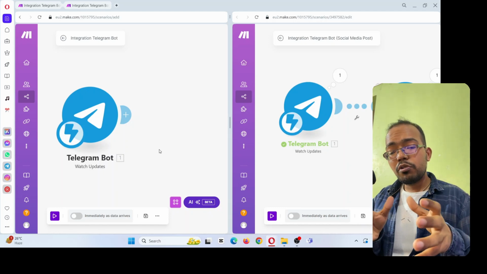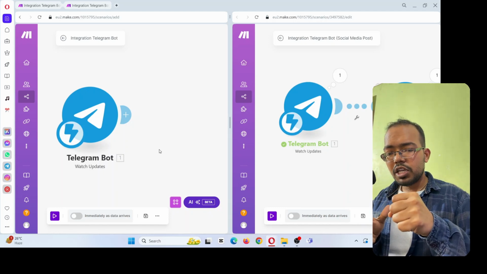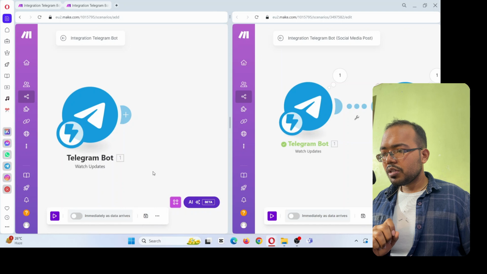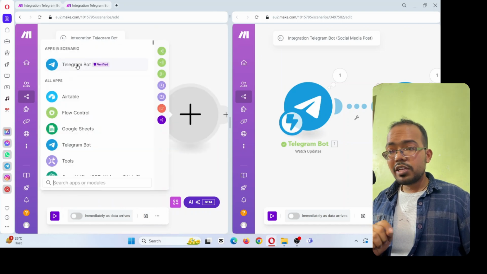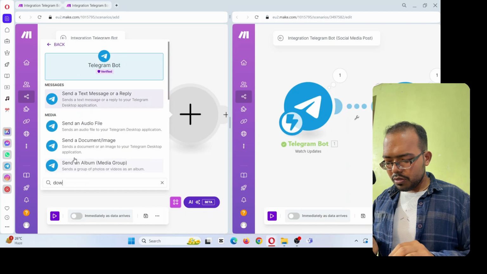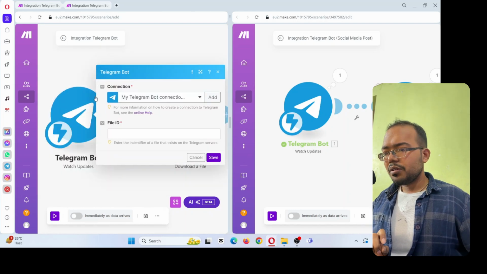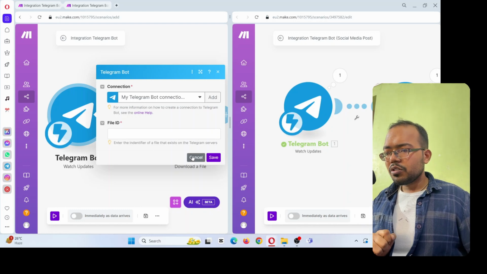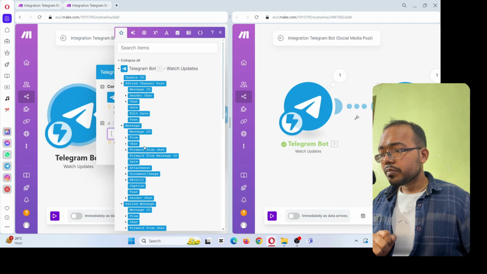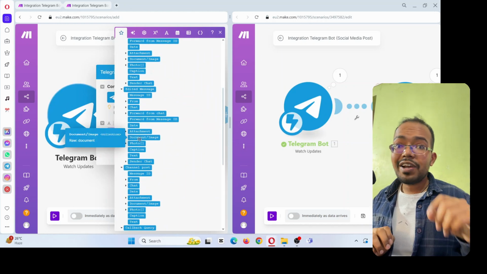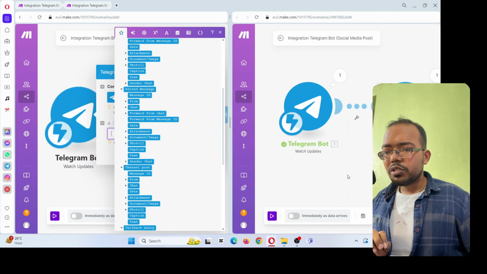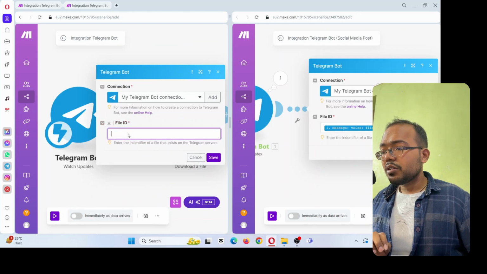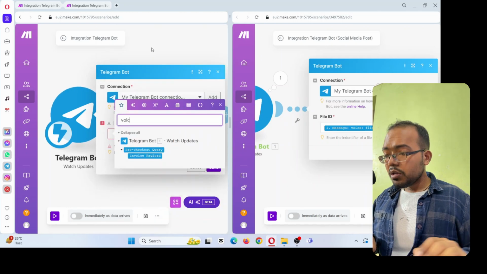Now we give the input in voice format. It will be taken by Telegram. Now we have to download that file. So we click on this plus sign again, search for Telegram, and search for download a file. Then here we need a file ID. So how do you get this file ID? When I click this, right now there is nothing, so you don't know which file ID you need. Let me show you what ID I use. This is the message voice file ID. So here we need to search for voice.